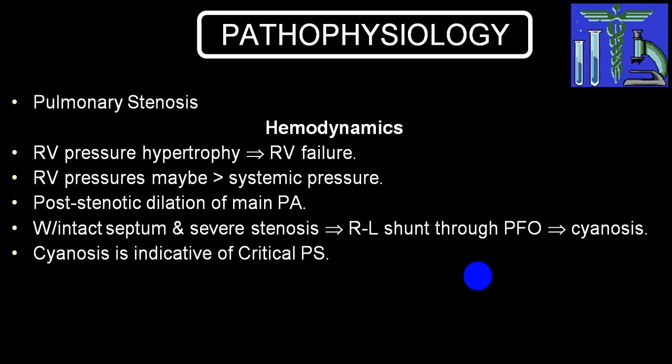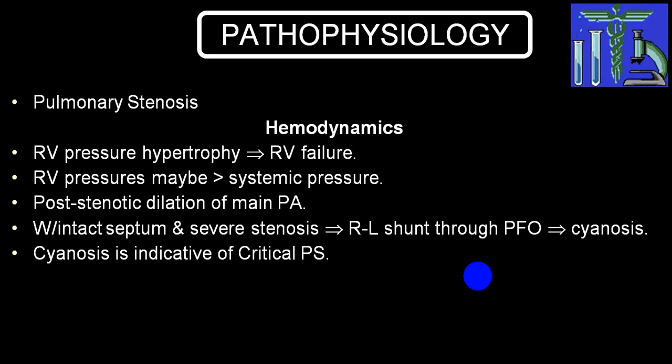When right ventricular pressure increases, it may become even more than systemic pressure. So when it becomes more than systemic pressure, in case of other congenital heart disease, it may end up in reversal of the shunt.